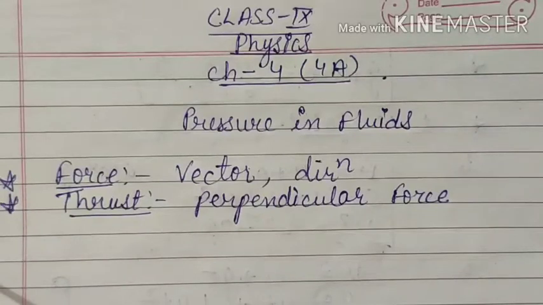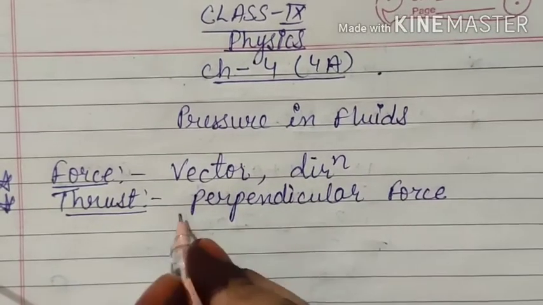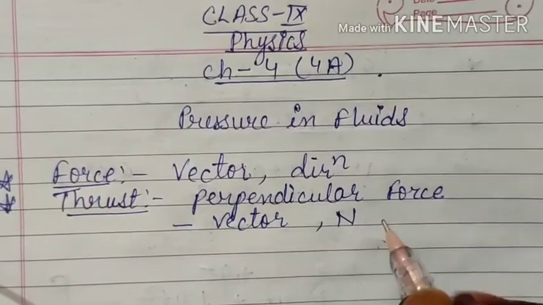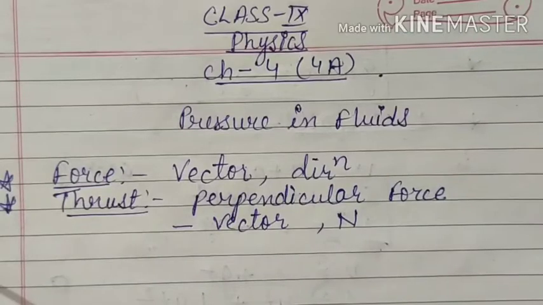About force, we know that force is a vector quantity which has a direction along with the magnitude. In this chapter, one new word has been given, that is thrust. If the force acts perpendicularly or normal on the surface, that is known as thrust. That means thrust is nothing but force in a particular or specified direction. Since force is a vector quantity, thrust is also a vector quantity. The unit will be the same as force, that is Newton.